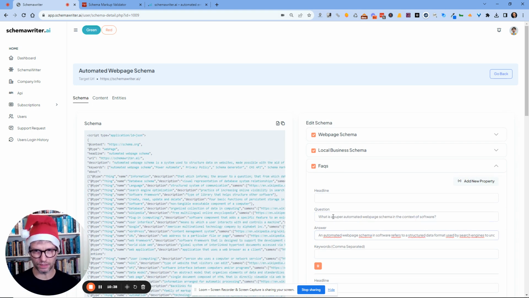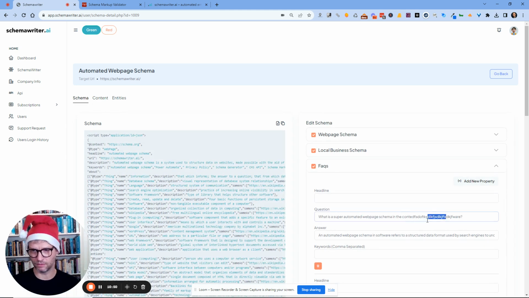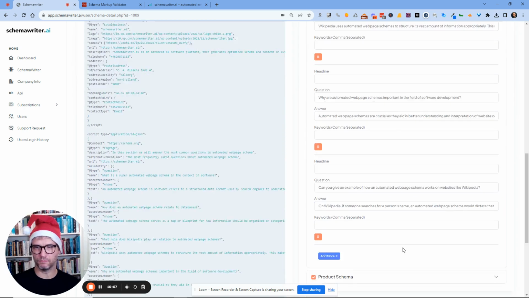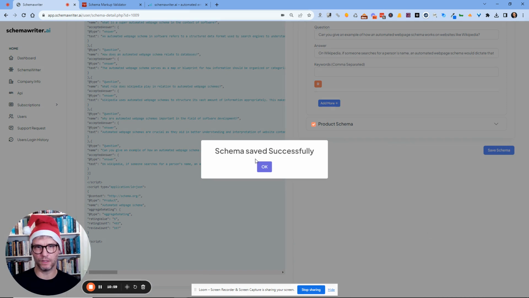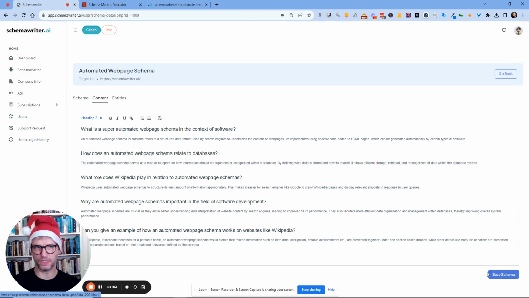It is not good if I have something else here and it's not updated here. They need to be in correspondence with each other. So let me just delete it again, or I can do it like this. All right, so save. We also added a save button to the contents page here, save schema.